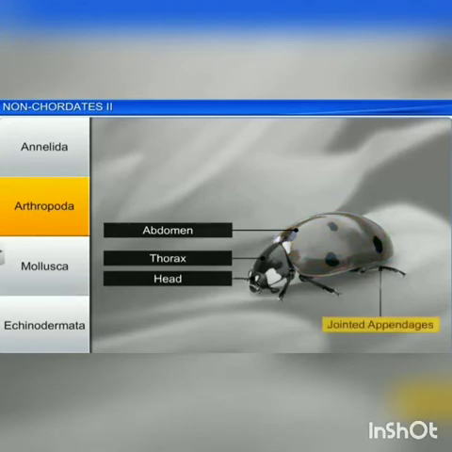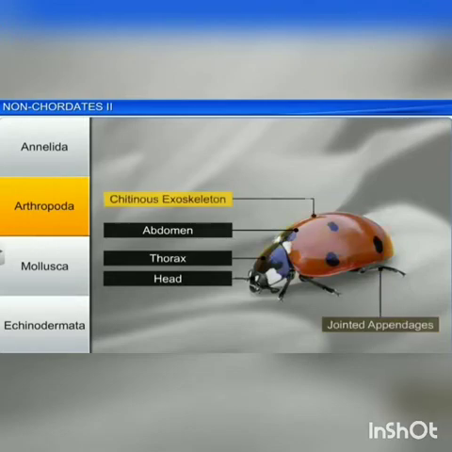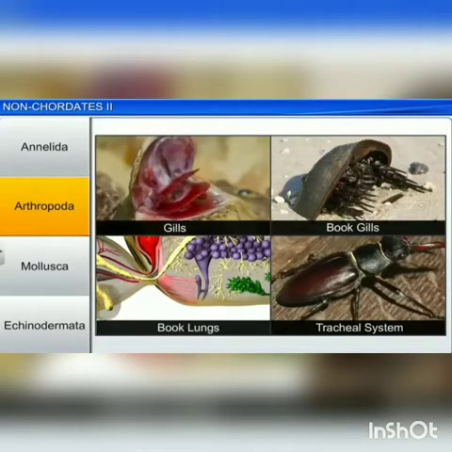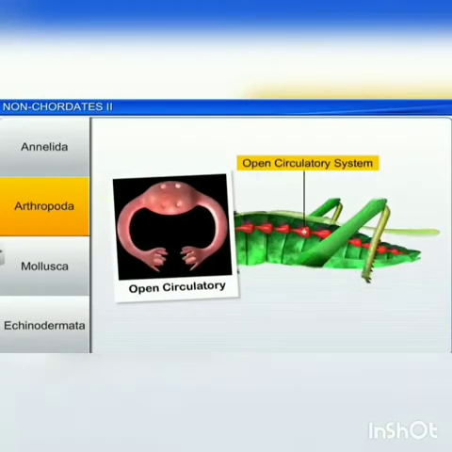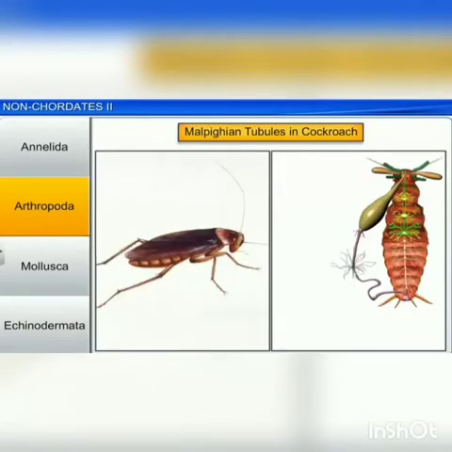They have jointed paired appendages which are used for locomotion. The exoskeleton is chitinous. Respiratory organs are gills, book lungs or trachea. And the circulation is open type.